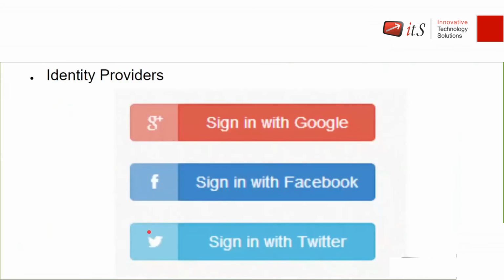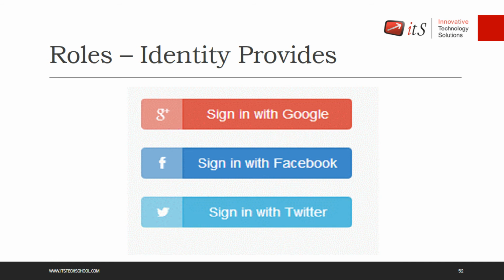Then for access, provide for the identity providers. Now you have seen these logos multiple times for reading any blog, for accessing any website. They will provide you two options. First one, a login. Second one, sign up. And human beings are very lazy, so they don't like to sign up every time, right? They just want a simple way to access. So for that, this is what is called identity providers.